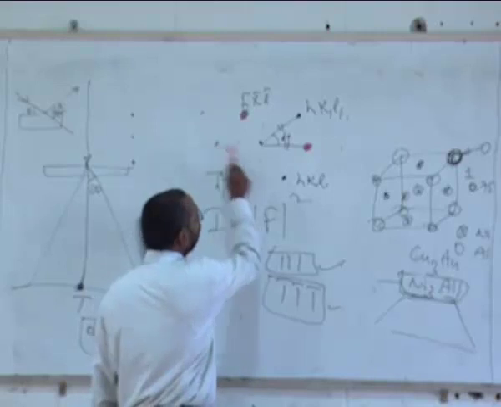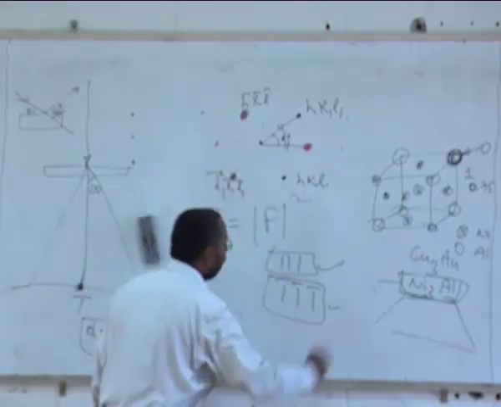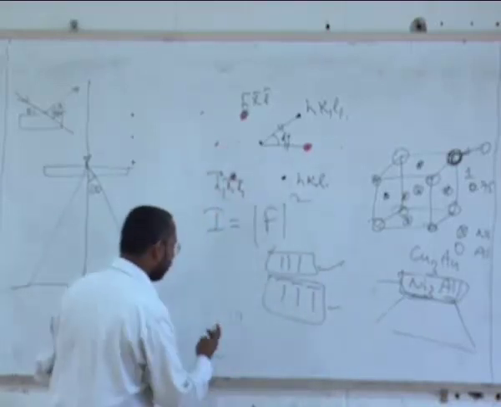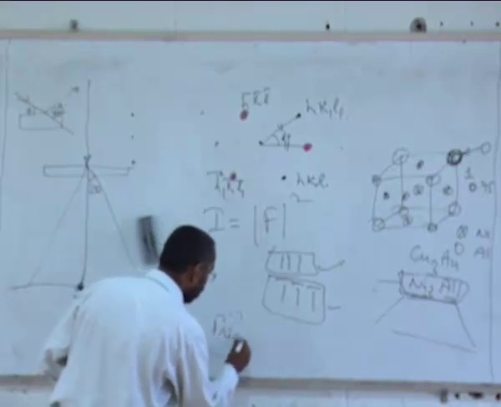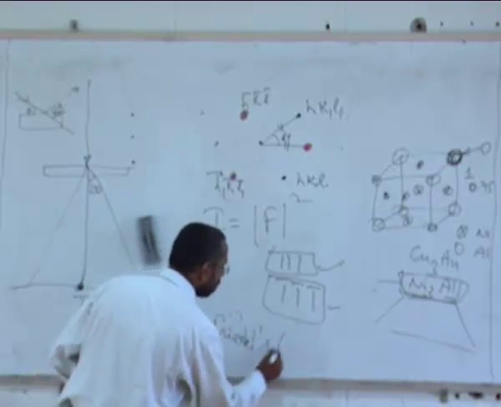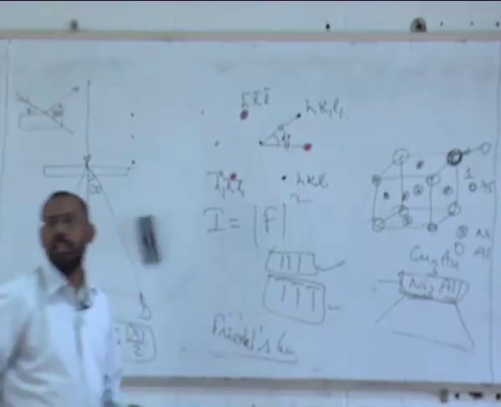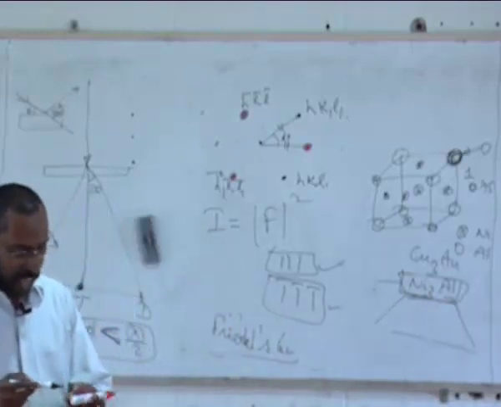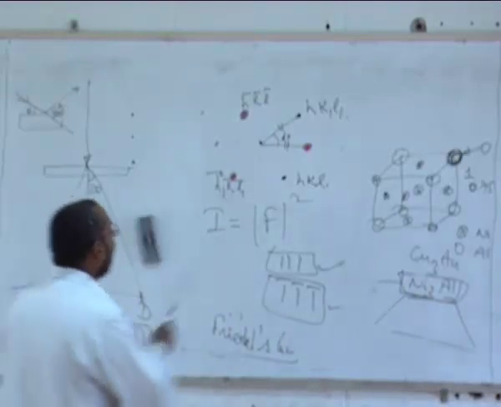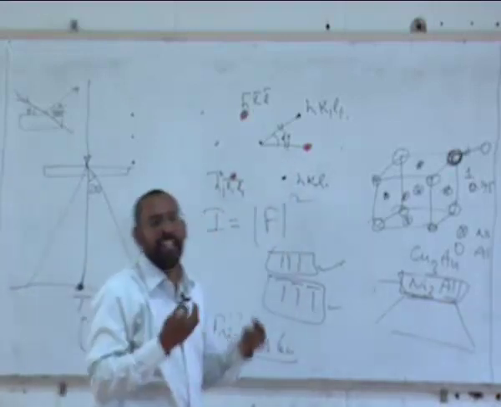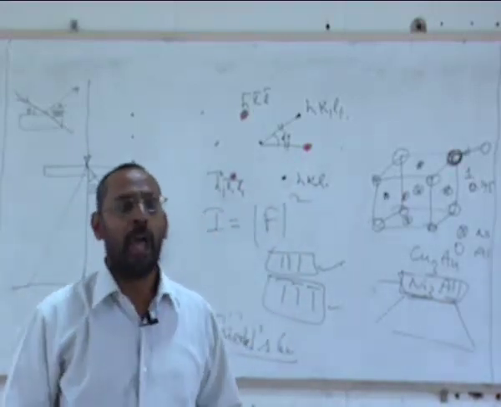Similarly, because the intensity of this is equal to that, because of this rule, which is called Friedel's law, I will definitely see the other 3 spots also and make it as if it appears as a 6-fold.